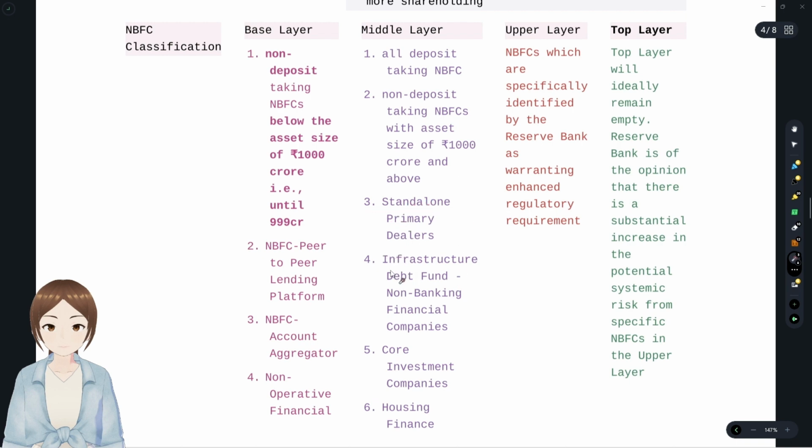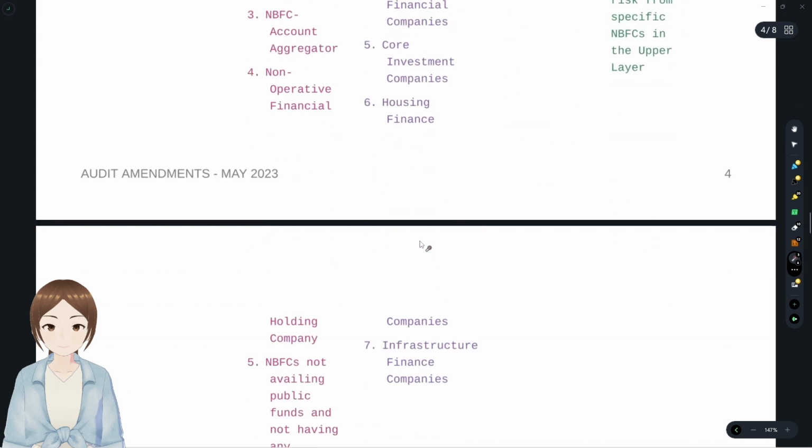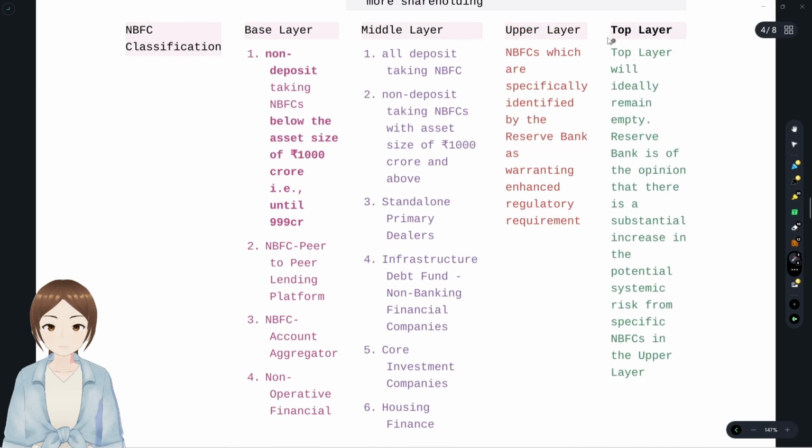Standalone primary dealers, infrastructure debt fund, capital intensive. Core investment companies, capital intensive. Housing finance companies, capital intensive. Infrastructure finance company, capital intensive. Anything that is industrial, infrastructure, investment comes into the middle layer. The upper and top layer is super easy. The upper layer is NBFCs specifically identified by RBI as warranting enhanced regulatory requirements. That is, a few NBFCs which are more risk exposed.